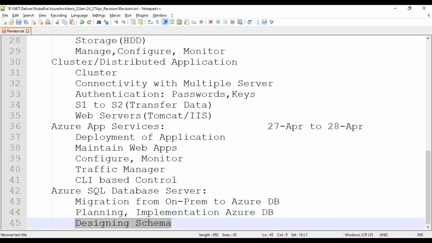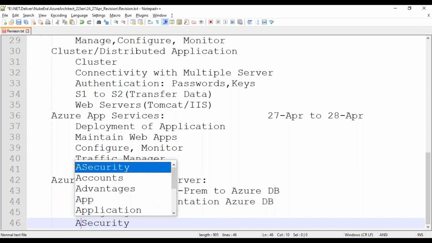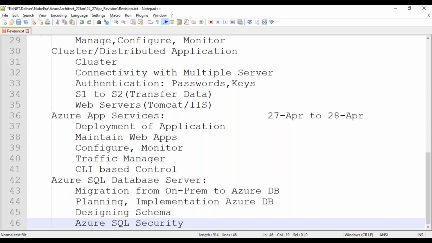So here we will design a schema, and after that we will understand how we can secure it, the security part. Especially if we are talking about security, we will focus on Azure SQL database security. So this is our plan here.